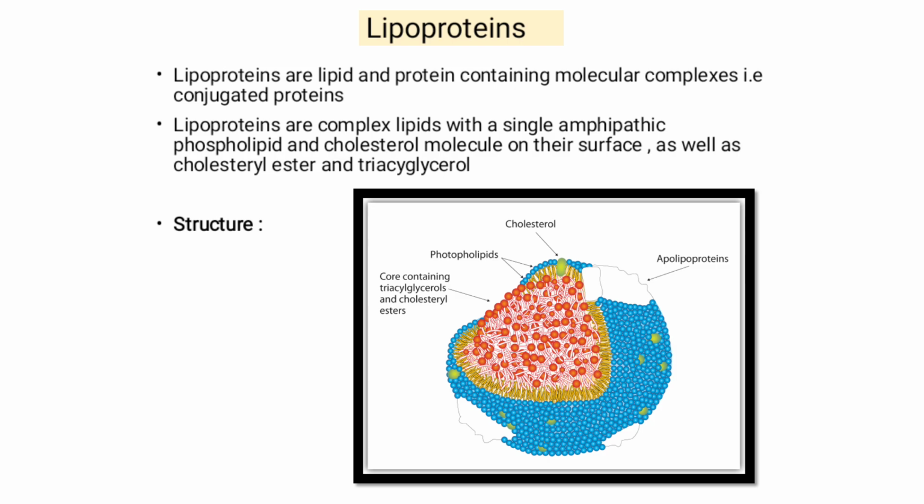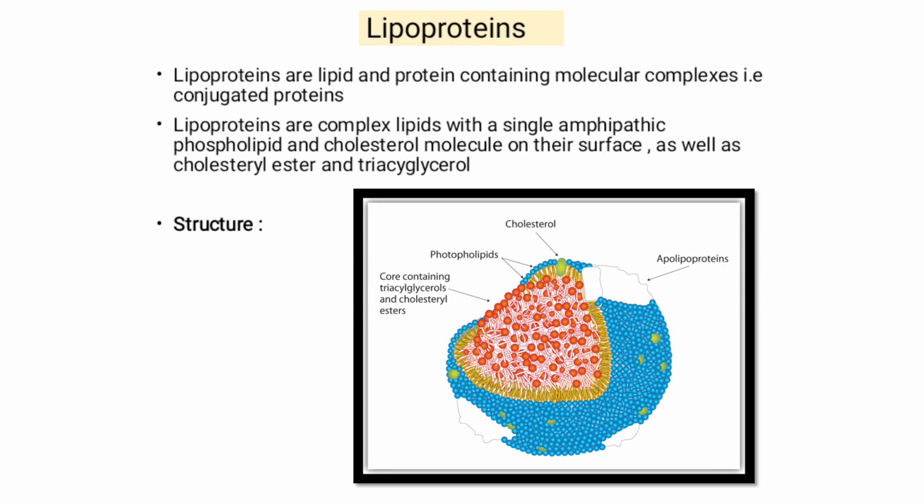Lipoproteins are complex lipids with a single amphipathic phospholipid. Why are phospholipids called amphipathic? Because they contain a phospho group and a lipid. The lipid is hydrophobic and the phospho group is hydrophilic. So it is called amphipathic.